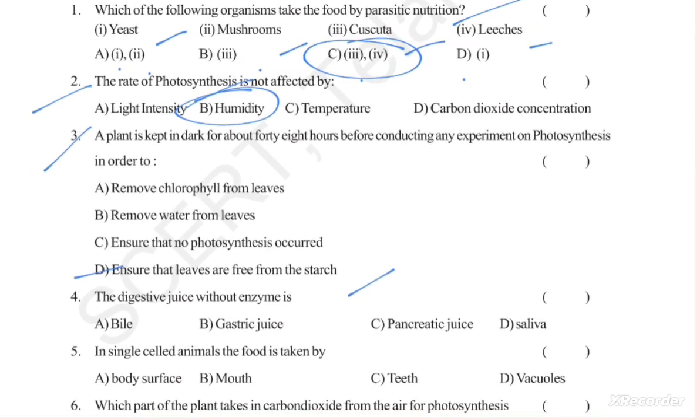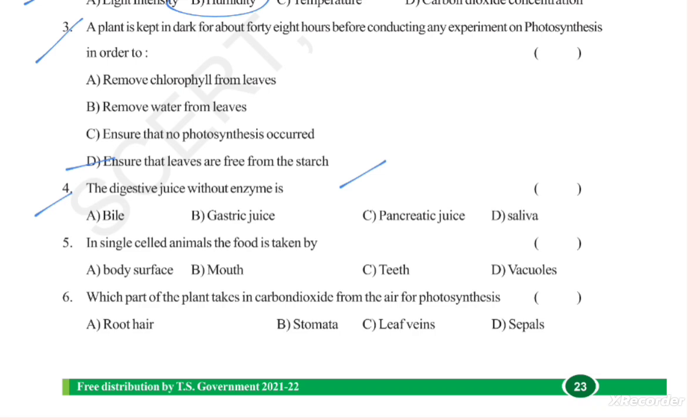The fourth question: the digestive juice without enzyme is. Option A, bile, gastric juice, pancreatic juice, saliva. Our correct option is bile juice. Bile juice contains no digestive enzyme, yet it is very important for digestion. It contains bile salts, bilirubin and biliverdin, which help in the emulsification of fat. Hence, they help in digestion and absorption of fat.